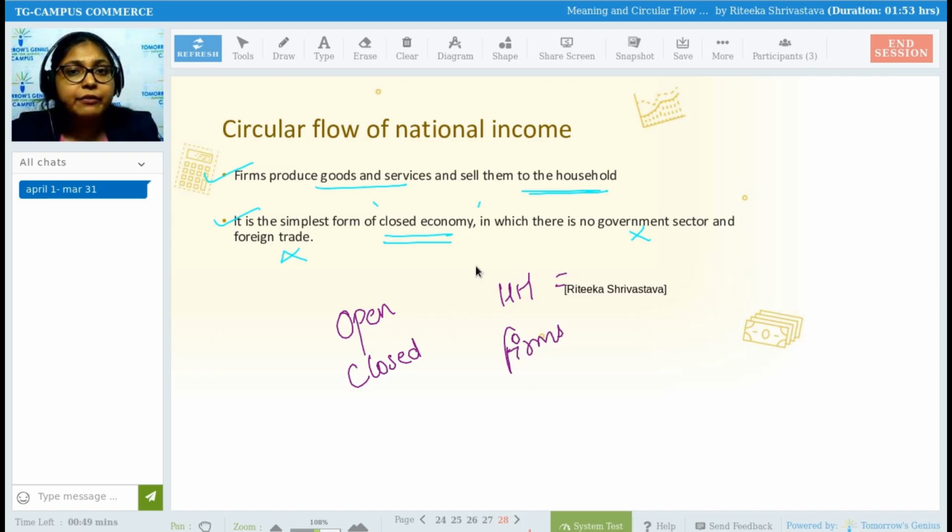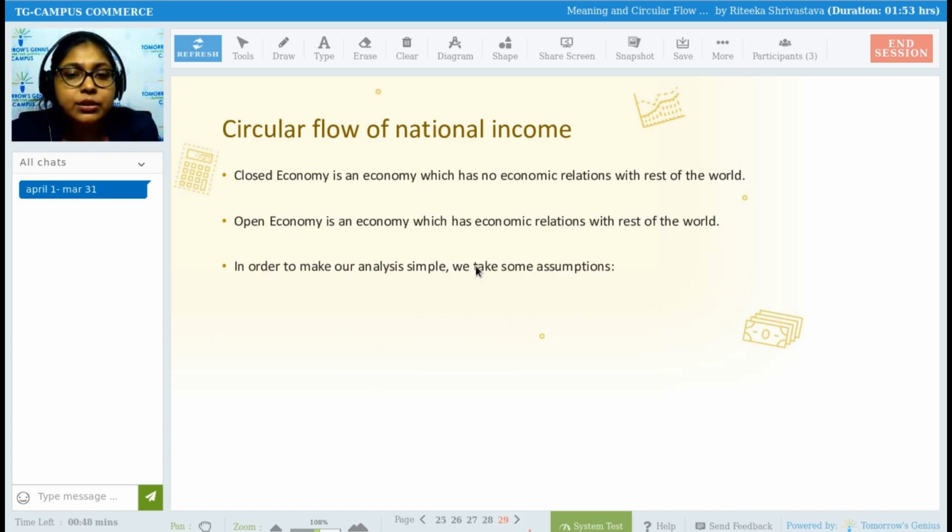Households are known as the owners of factors of production and also the consumers of goods and services. Firms are the organizations which produce the goods and services to sell to the households.